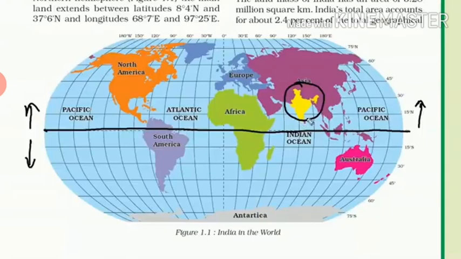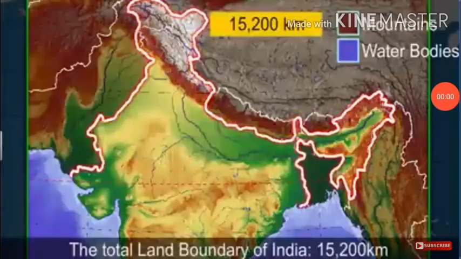Again, noteworthy point: in which hemisphere does India lie with reference to the equator? Then answer is the northern hemisphere. And the next seems like this. In which hemisphere does India lie with reference to the prime meridian? And now answer is eastern hemisphere.